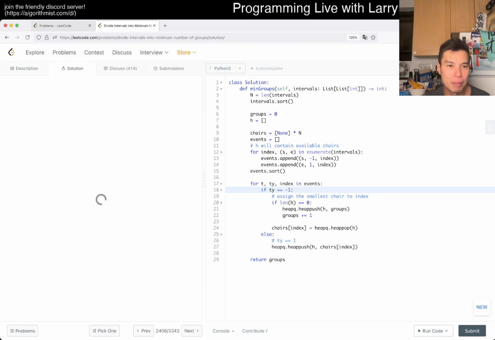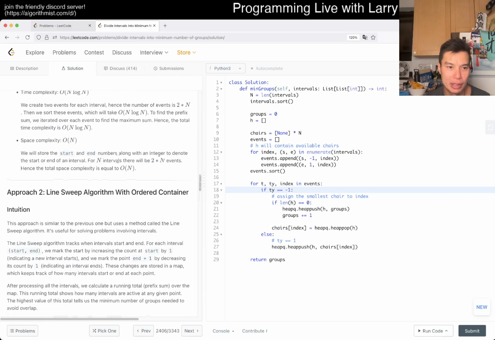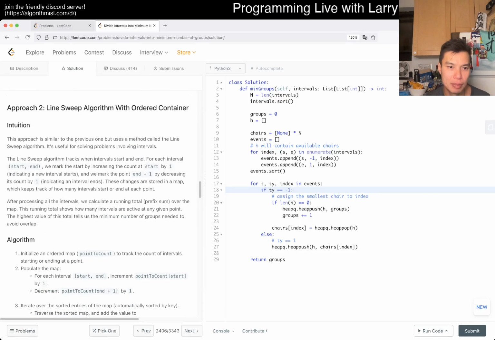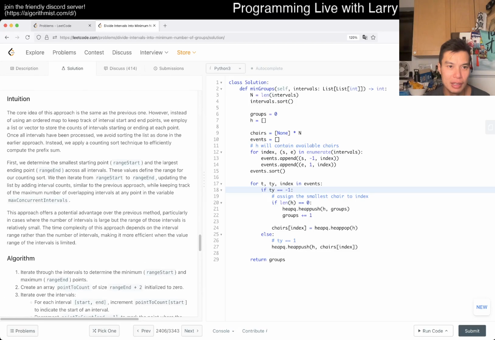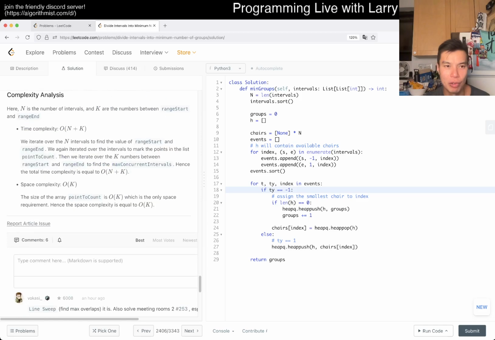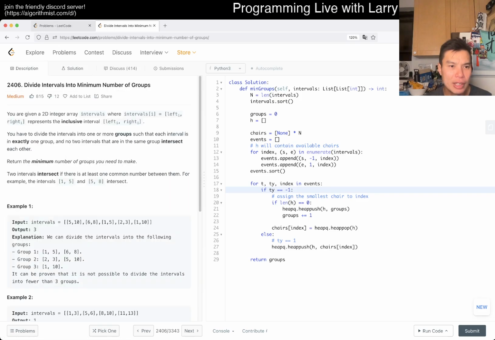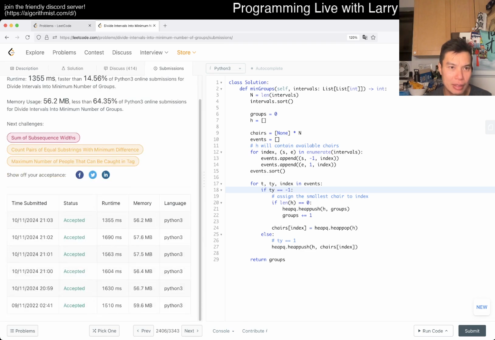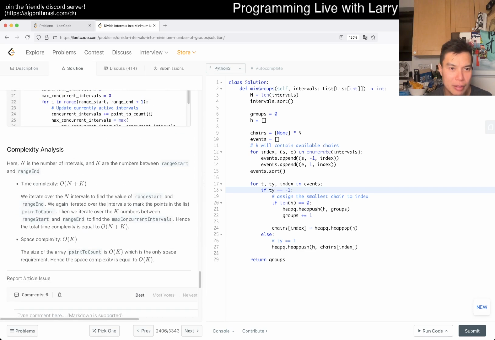Yeah, let me take a peek at the solution. Sorting, a priority queue, line sweep of an order container. Okay, I mean these are just extra words. Wait, do they always give it to you in sorted condition or something? How is there an O of N situation?